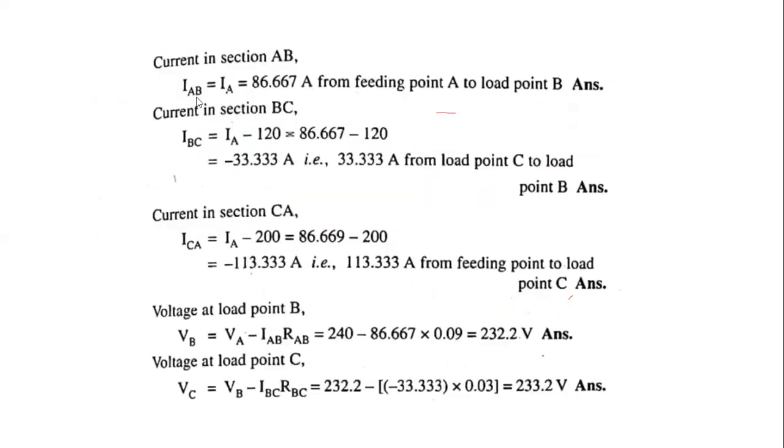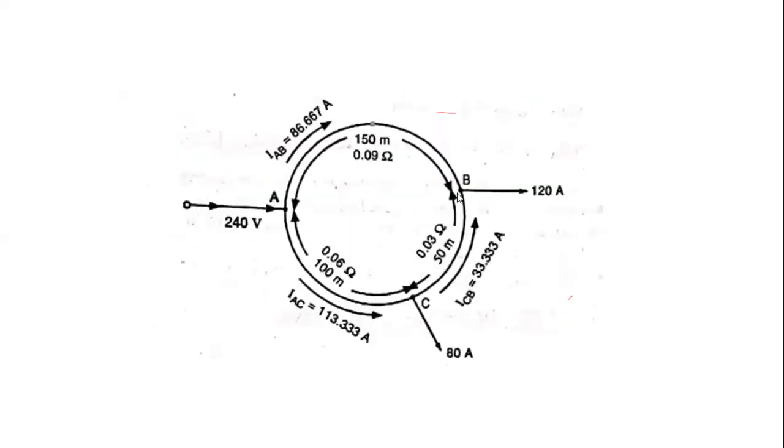Next, we calculate the current at various sections. The current at A to B section is IA. The current at B to C section is IA minus 120 amperes.